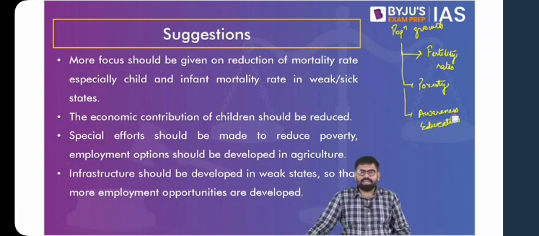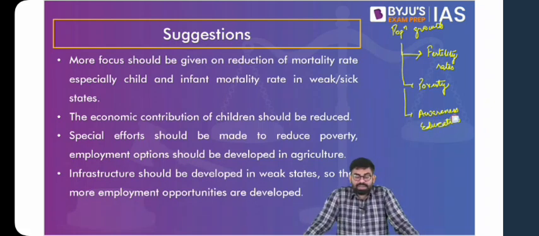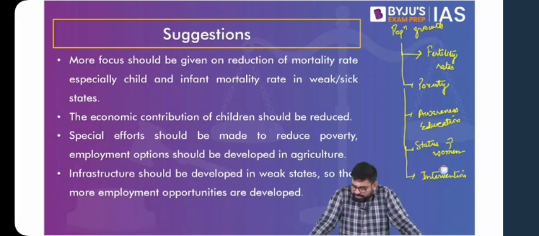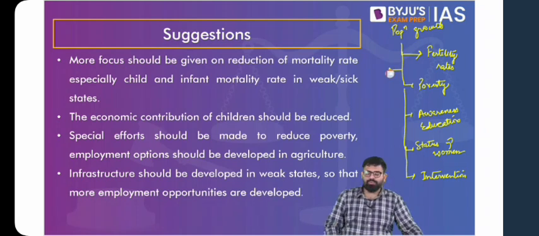Then also, if you want to decrease fertility rates, we have looked into various factors with respect to fertility rates, like availability of contraceptive methods, improving the status of women, increasing the levels of education and awareness, targeting poverty, and ultimately bringing down the population growth. So these can be various factors which have been understood and discussed previously.